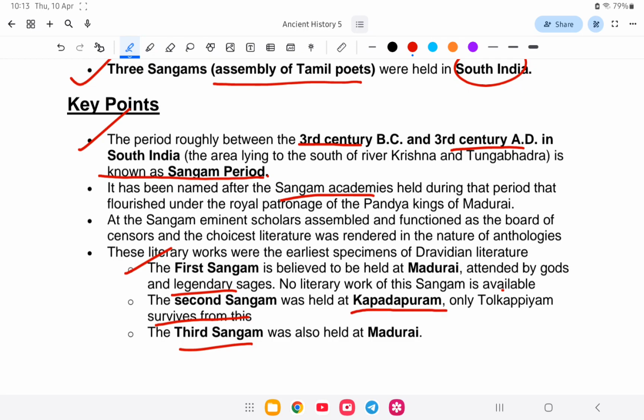First, second, the only Tolkappiyam, in the first Sangam literature book, and third to Madurai Desha. So this is the answer.